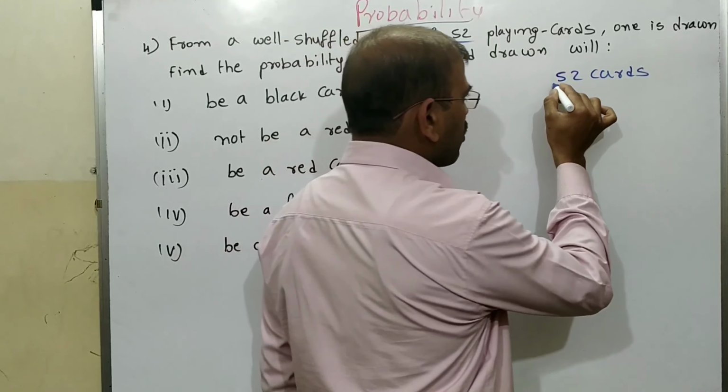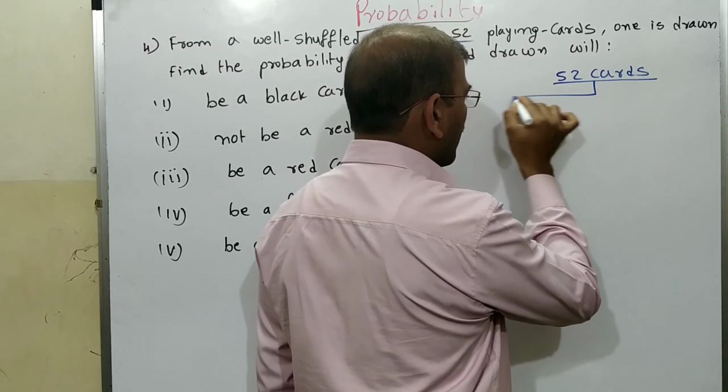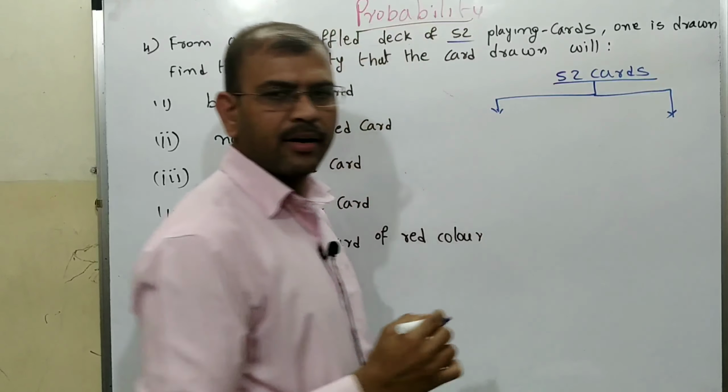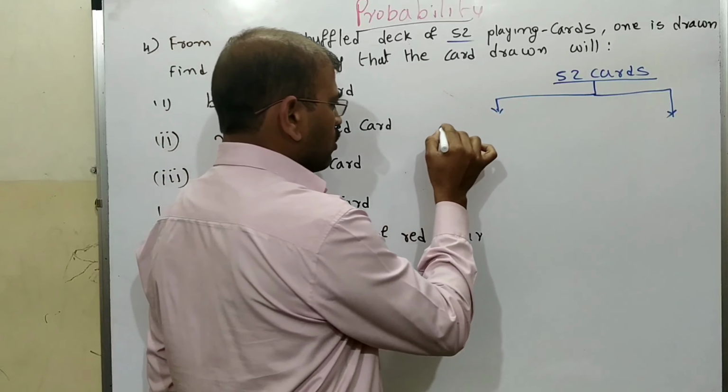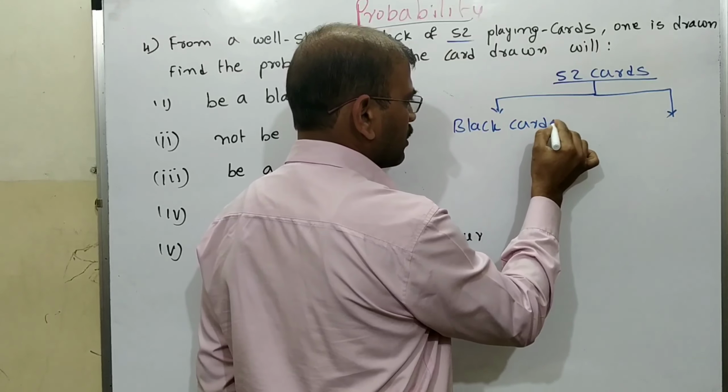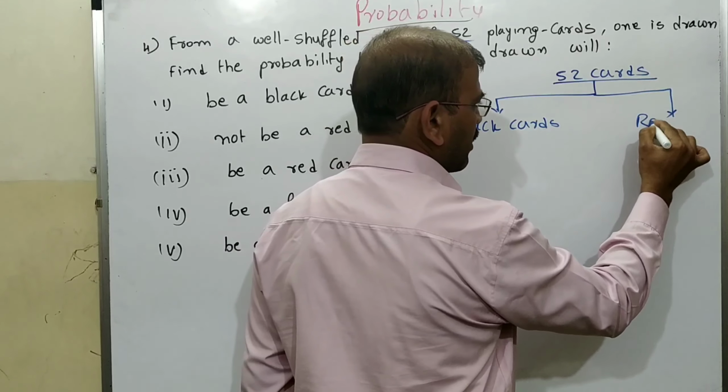These 52 cards are divided into two categories. The first one is the black cards, and the next one is the red cards.